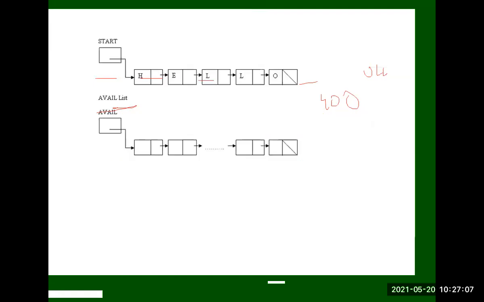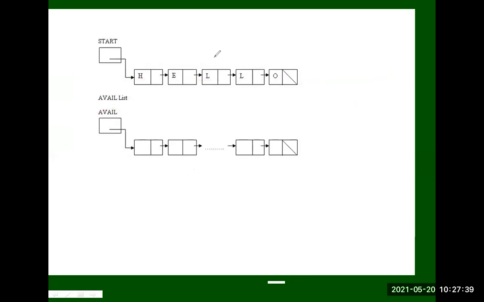Okay, see here, this is the available empty list. This is the linked list. If you want to insert any new node, the first element in the available list will come there. Then you have to give an address to that, store data, and connect it to another node. So how do we get this node from the available list?